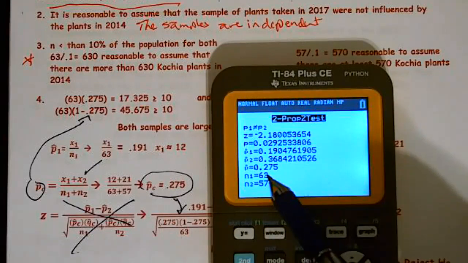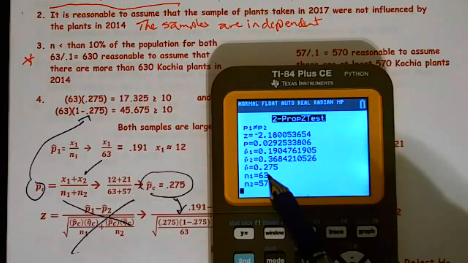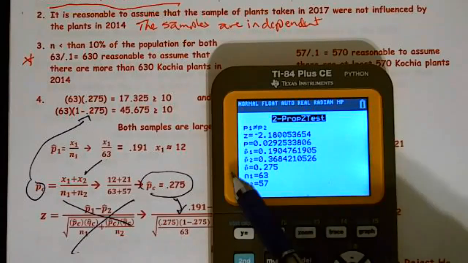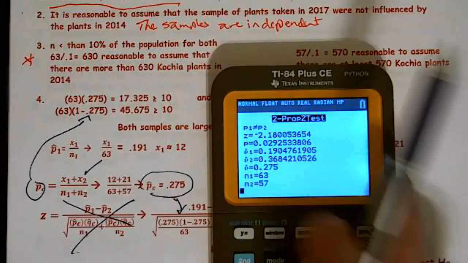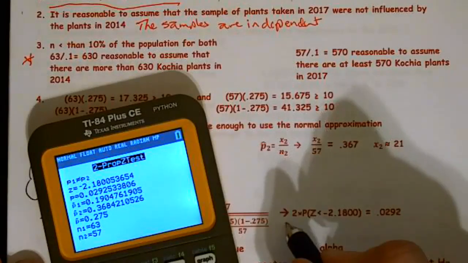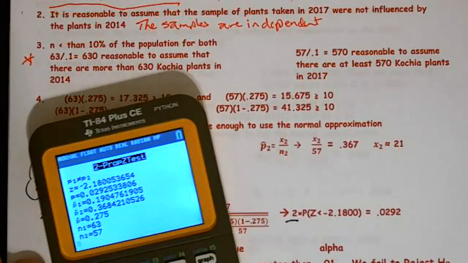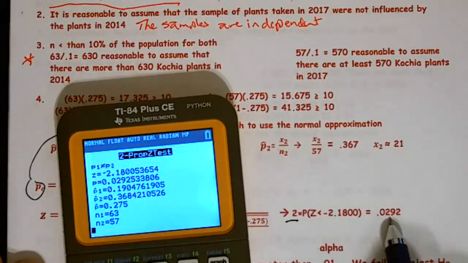If you'll notice right there, we have our p-value, our z-statistic, and that p hat right there is the p hat c. That's our combined. All right. So please notice, because this was a not equal to, I put a 2 times there. But if you'll also notice, the calculator gave me 0.0292. I did not have to double the p-value.